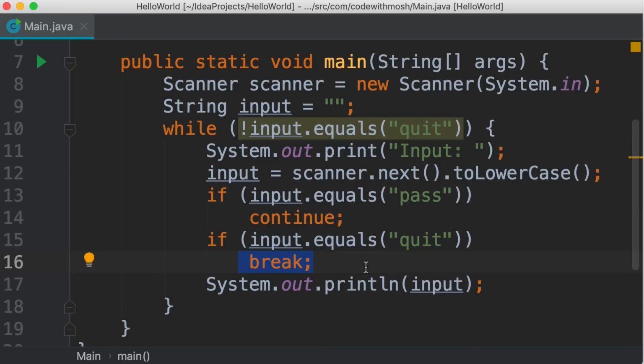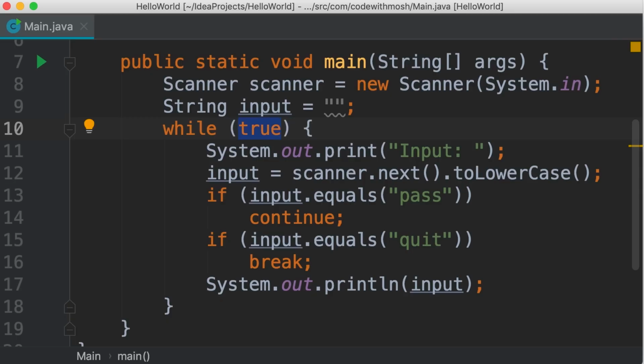So we can simplify this code by using true as our loop condition. So this is always true, and this loop is going to get executed forever until the user types quit. This is a very common technique that you see amongst professional programmers. Just remember, if you're using this technique, make sure to have a break statement. Otherwise, you will end up with an infinite loop that executes forever. It never terminates. And that can be very dangerous in terms of memory consumption. So if you're using while true, make sure you have a break statement in your loop.